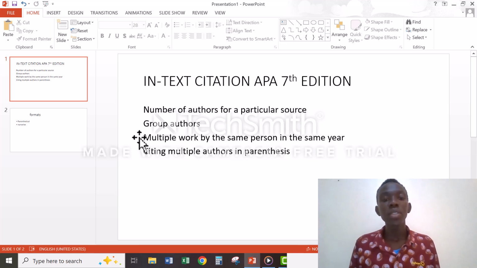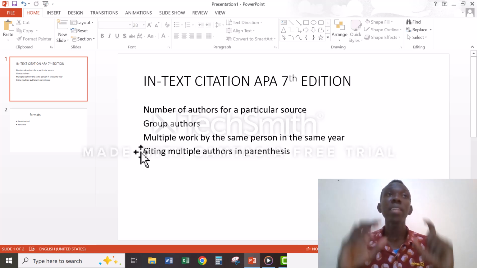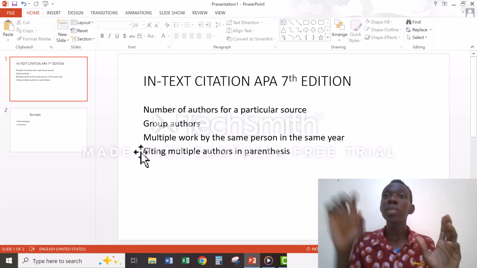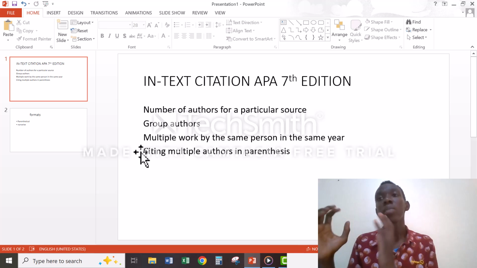And then when it comes to citing multiple authors in parentheses, you list the authors, separating them with a comma or maybe a semicolon. You make the first quotation of the first piece, and then you separate with a semicolon or a comma, and then again you make the second quotation of your second citation.